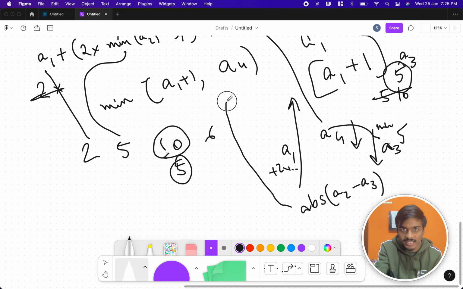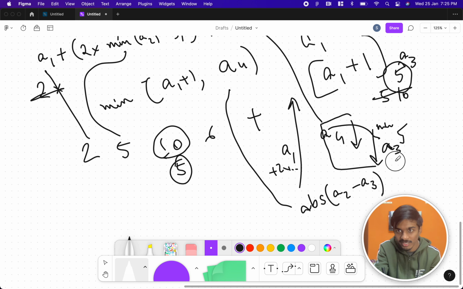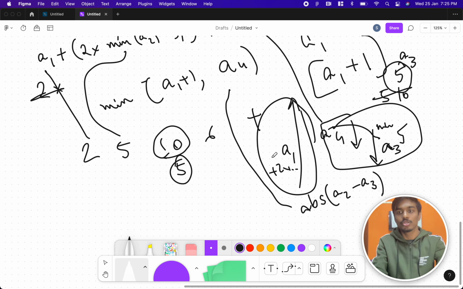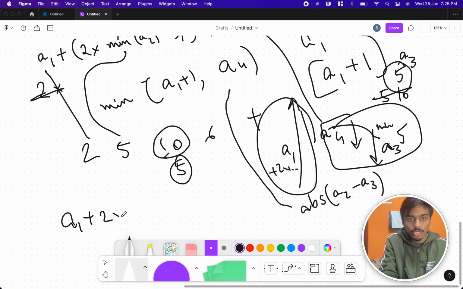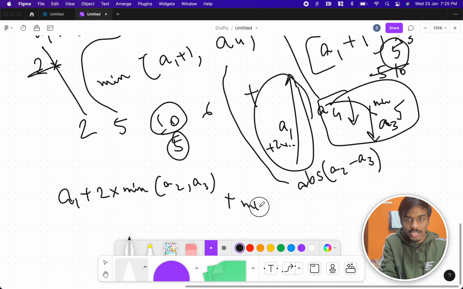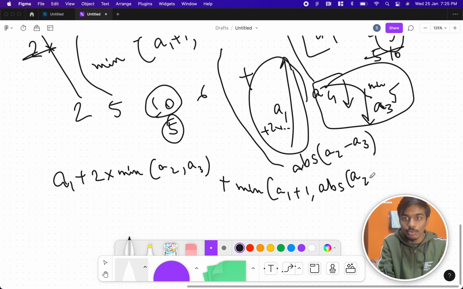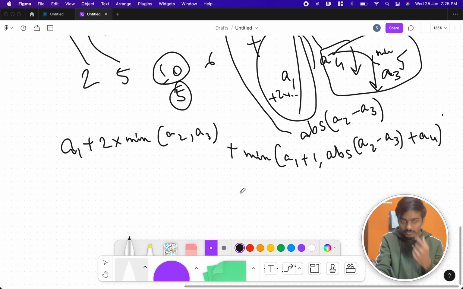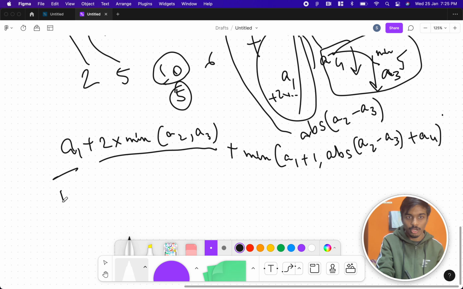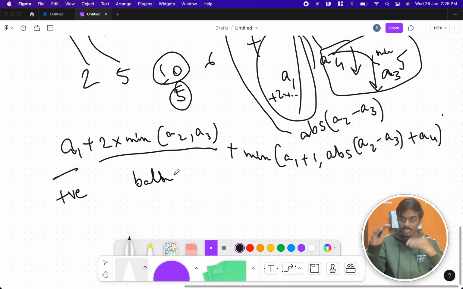So A2 comma A3, you add up to A4. So this one together plus the super mood. So what did we get now? A1 plus 2 into min of A2 comma A3 plus min of A1 plus 1 comma absolute value of A2 minus A3 plus A4. Again, I'll try to explain very fast. So A1 means what? Both Alice and Bob like it. Their mood keeps on increasing. 2 into min of means what? Always positive. We just need to maintain the balance. One joke to him, because it keeps on alternating.